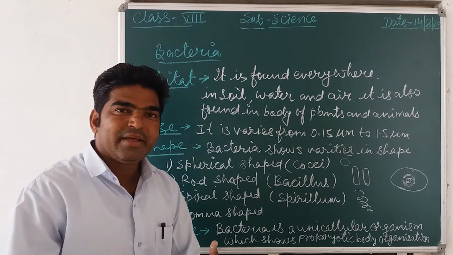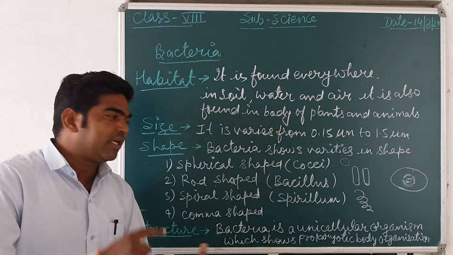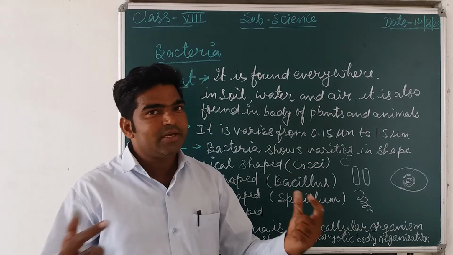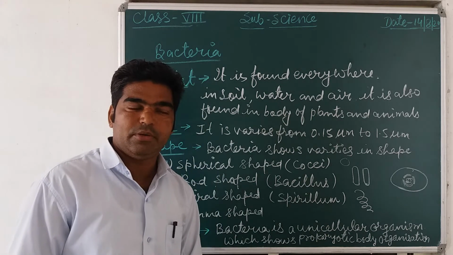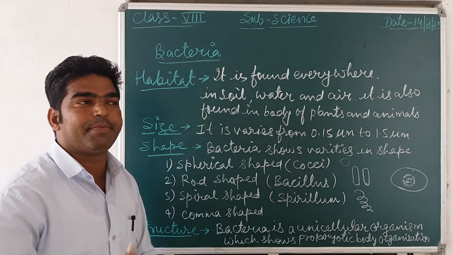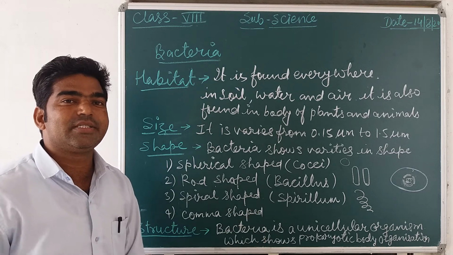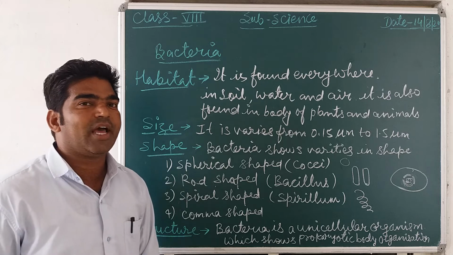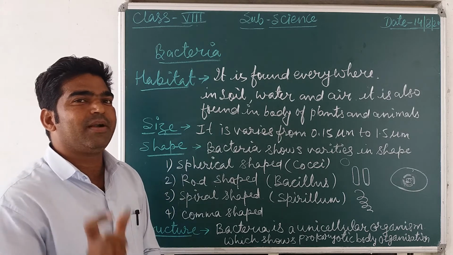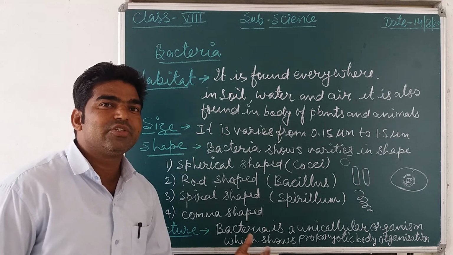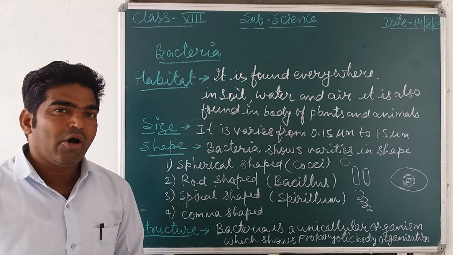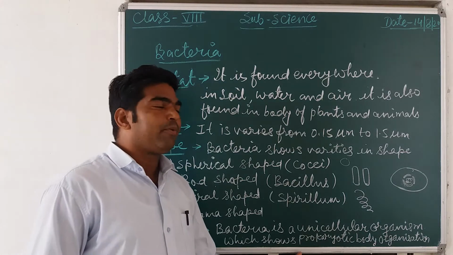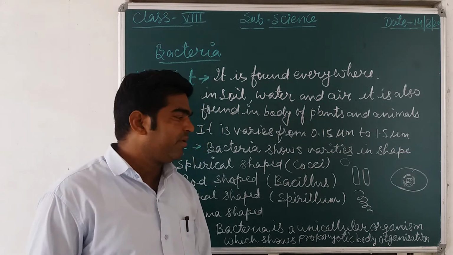A prokaryotic cell, and the organisms that consist of that type of cell, are called prokaryotic organisms, or you can say the primitive type. Primitive type is at the initial stage when life started, or the formation of life started. So very simple organisms, unicellular organisms, single cell organisms mostly consist of a prokaryotic organization of the body.